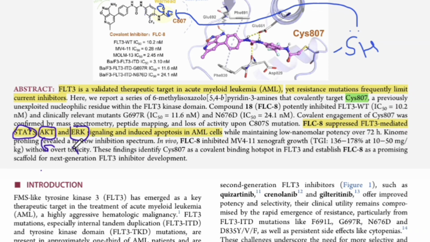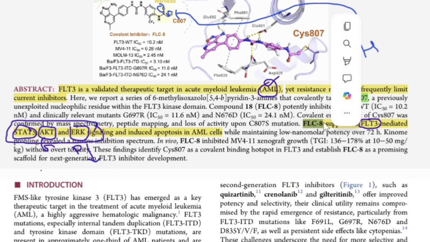Proliferation. All the people from a bio background must know proliferation, but people from chemistry might get confused. Proliferation means the multiplication of the cells. All of these are pathways that are followed by FLT3 kinase, and that leads to the growth of the AML.